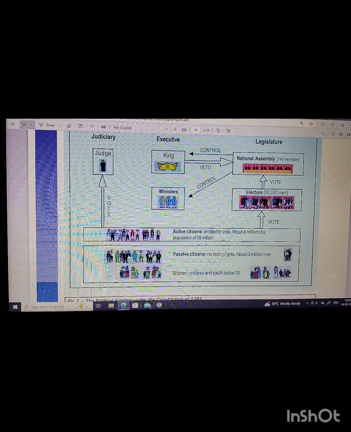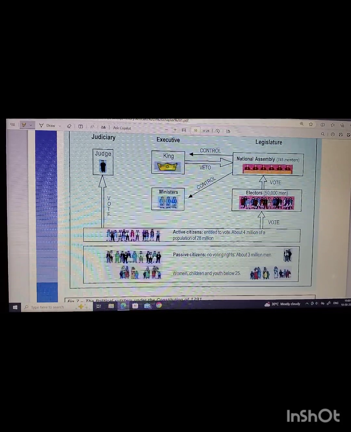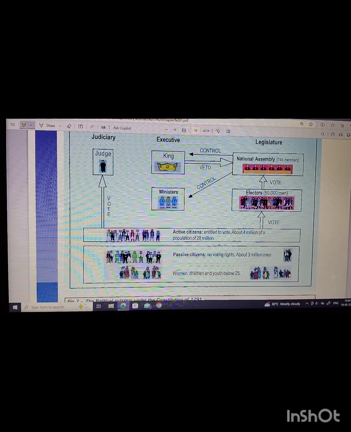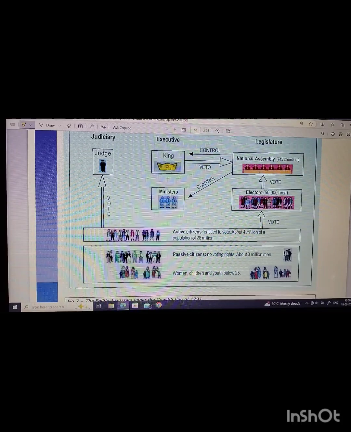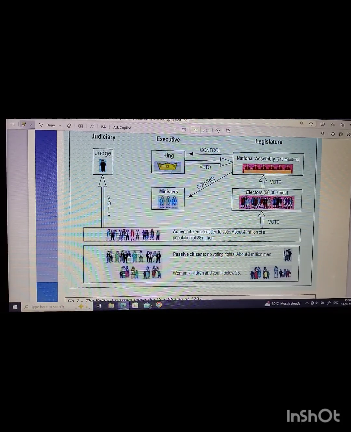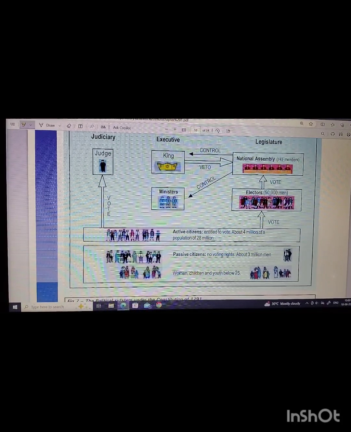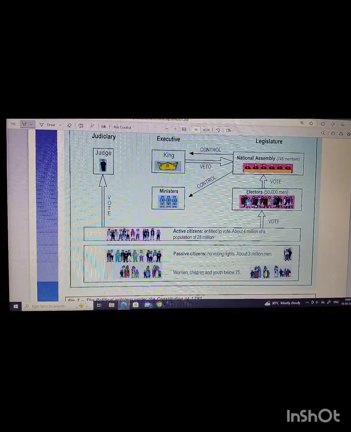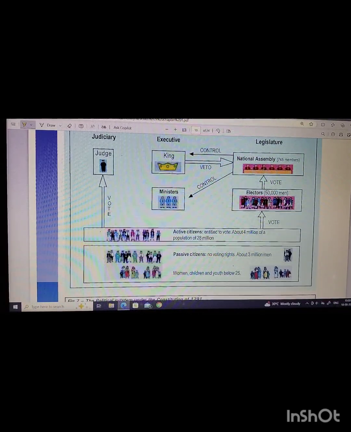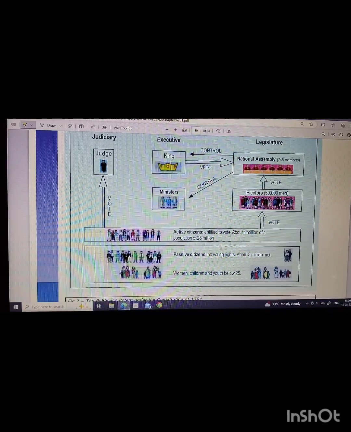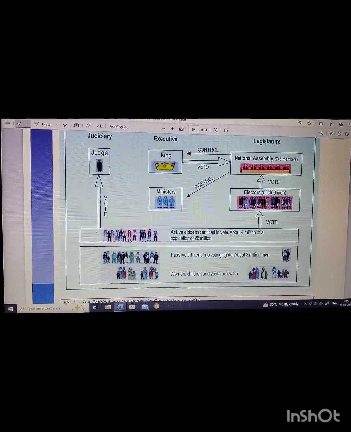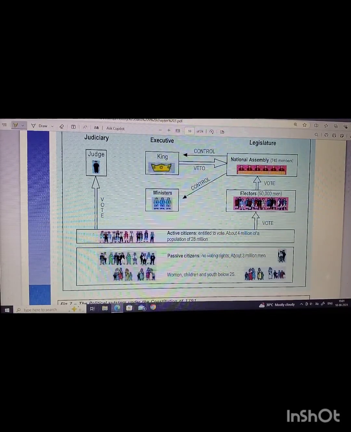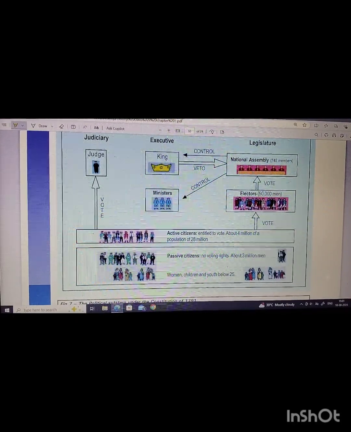Okay, let's see the system that was in France. Judiciary, judges, and the vote was given by active citizens entitled to vote, about 4 million of a population of 28 million. They also chose electors, who were 50,000 men, and then the vote was given to the National Assembly, which had 745 members, and the king and his ministers were in the group of executive.